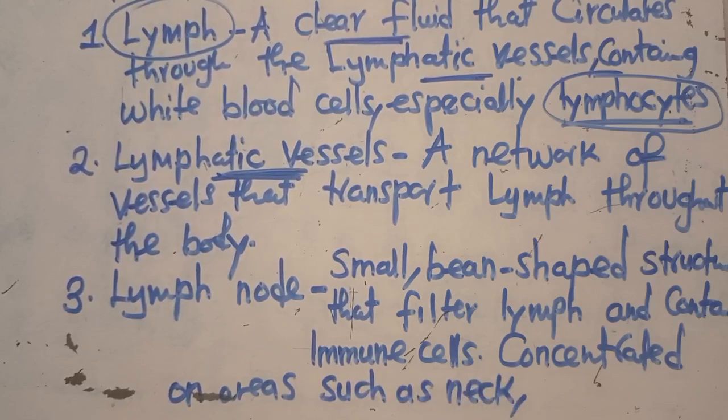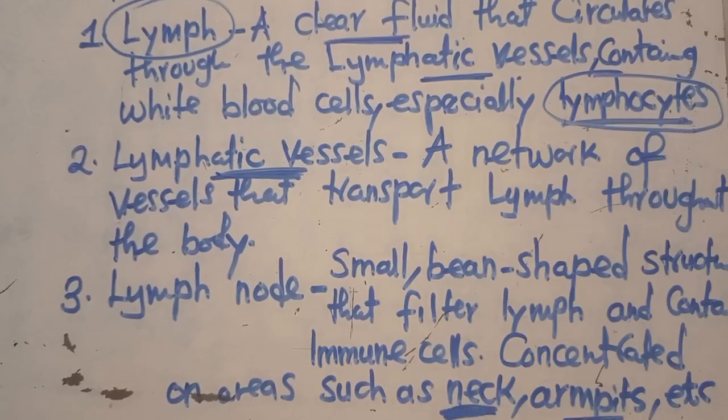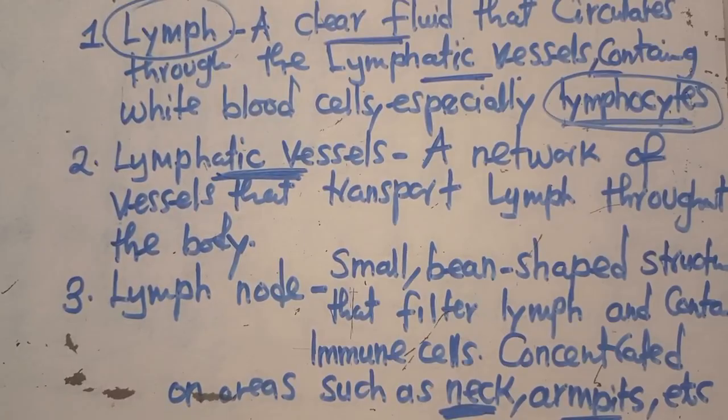Aside from the neck, we have another area called the armpits, etc. So you find them in such areas, in the armpit and in the neck. This is what you have to know about the lymph nodes.